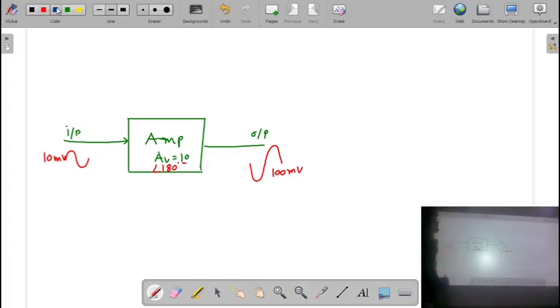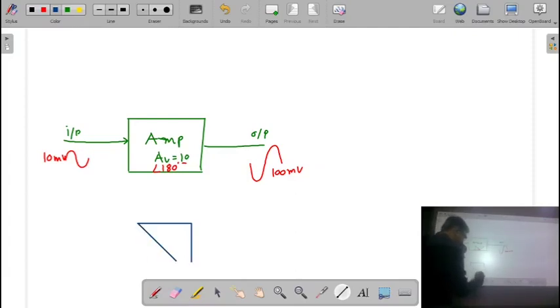Now we apply the feedback. And for the feedback, here you require a network which will select the amount of feedback. You may want to give a 100% of the output signal, or 10% of the output, or 1% of the output signal connected to the input. So accordingly, here we have a circuit which is called a feedback network. Remember.